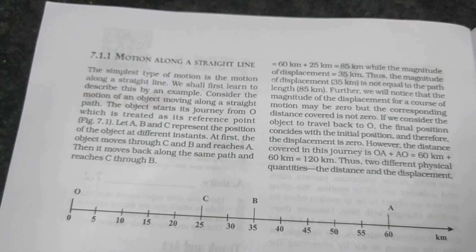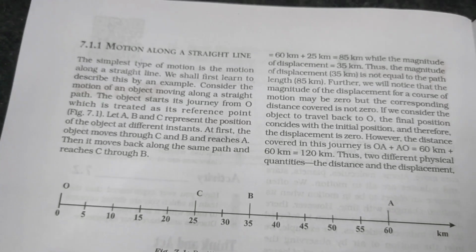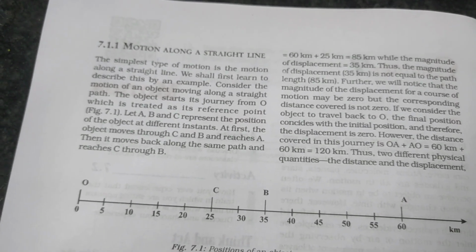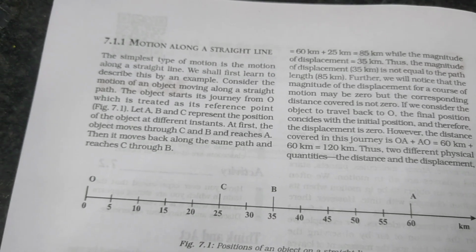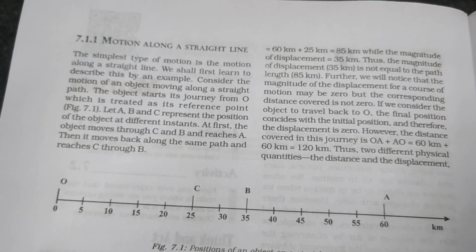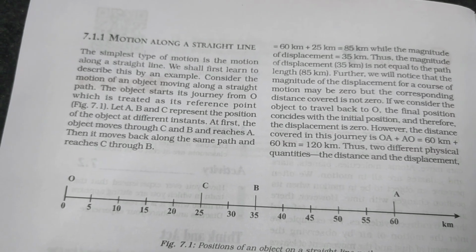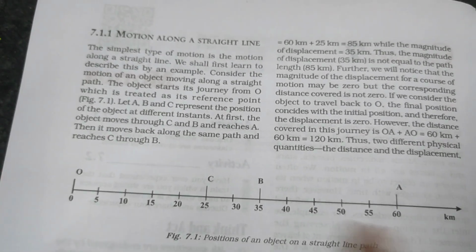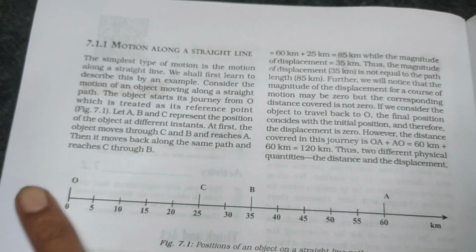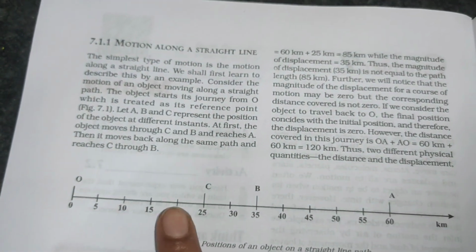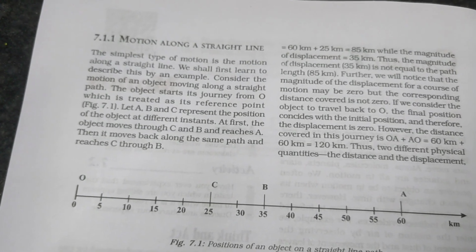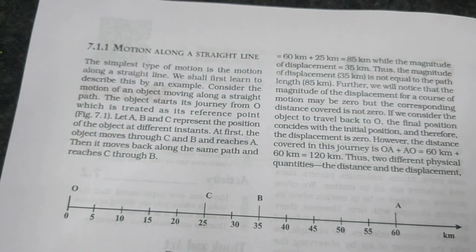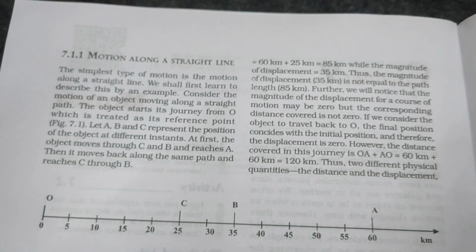Then what about displacement? Distance is different, displacement is different. Distance means the total path length covered by an object, and here we do not take into consideration the direction. It is coming from O to A and again turned back to C, but we don't take direction into consideration. We just count how much length it traveled. So that is distance.